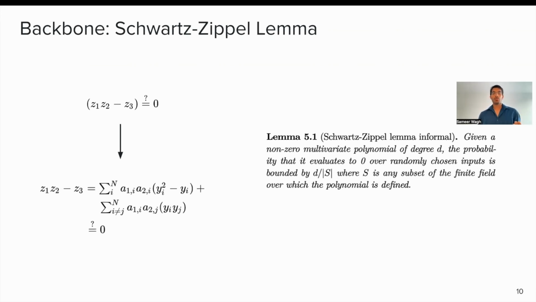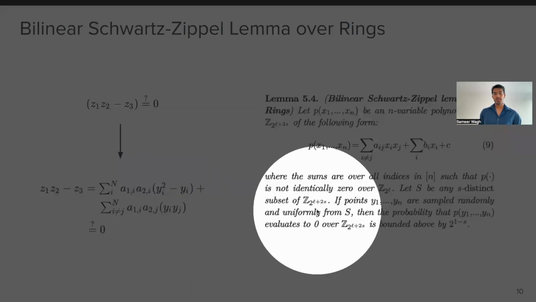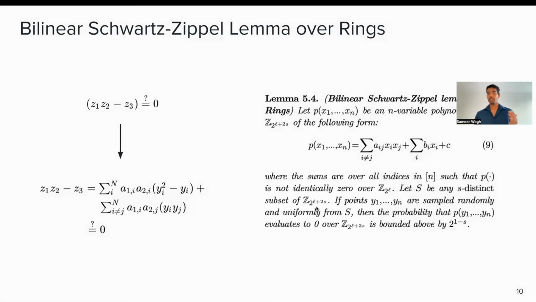In this work, the core result is a generalization of the Schwartz-Zippel lemma to be valid over rings, and it's a bilinear version. I have not been able to prove a more generalized version, so there are some open questions in the work, and I would be happy to talk to anyone interested in generalizing this further. The important thing to note here is that there is a slack. This is reminiscent of SPDZ2k, but it allows us to construct practical protocols.